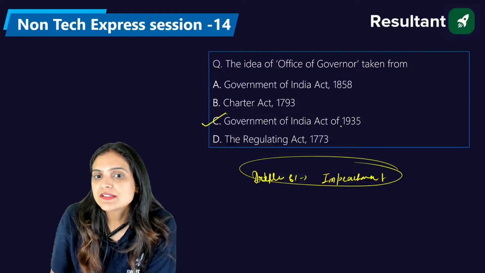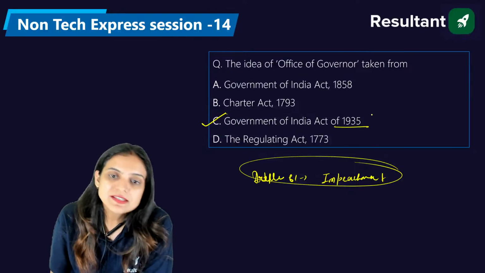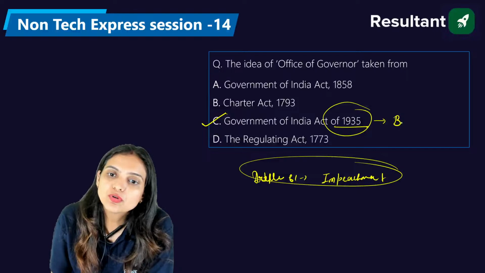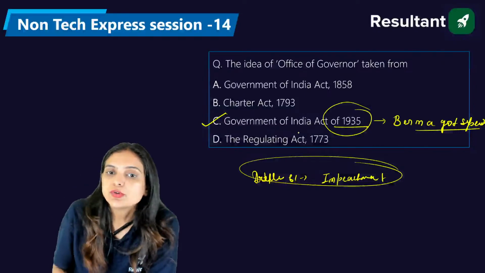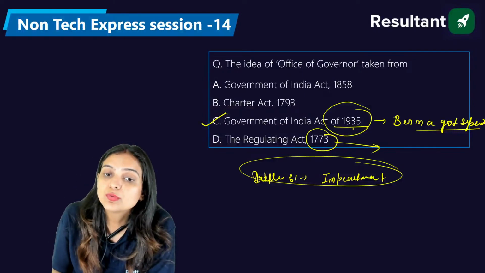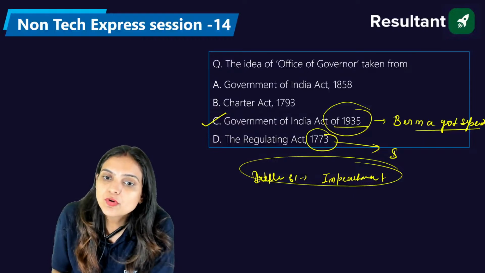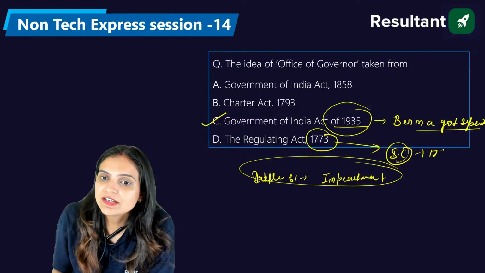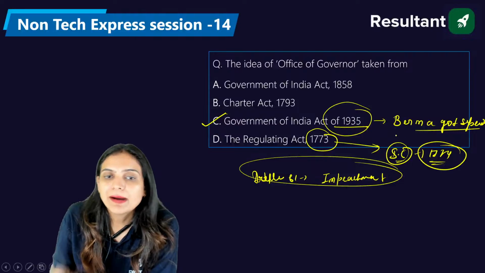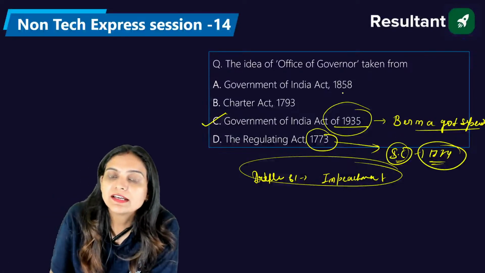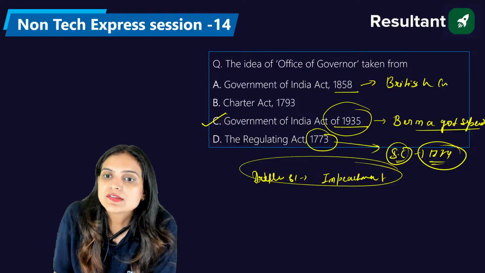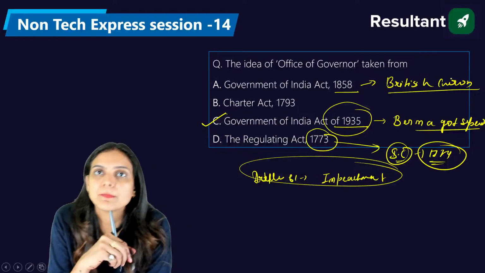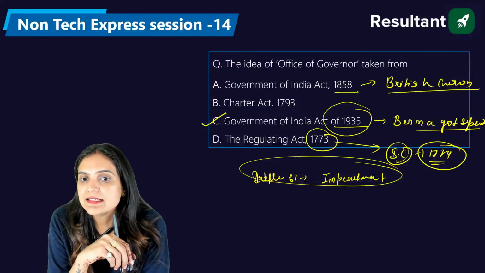By the way, the right answer is the Government of India Act 1935. Through this act of 1935, Burma got separated from India. Before that, Burma was part of India. If we talk about the 1773 Regulating Act, through this act we had the Supreme Court's formation in 1774. We also had the Government of India Act 1858, through which the British Crown started ruling over us instead of the British East India Company. So the right answer is C, that is 1935.